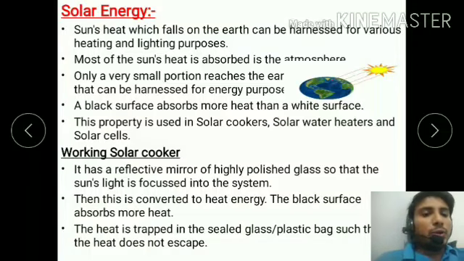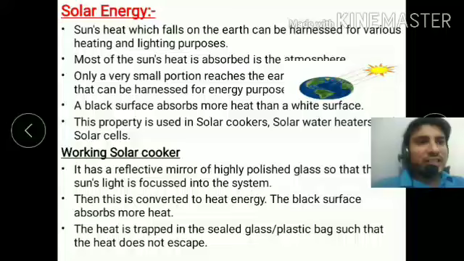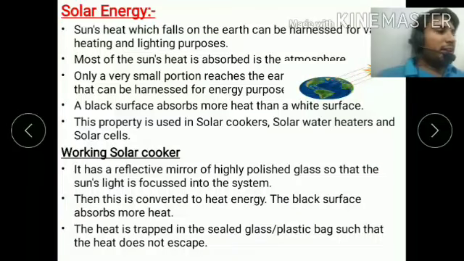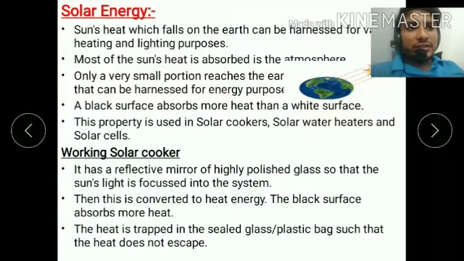Working of the solar cooker: how the solar cooker works, just see and go through the topics. I think you know the name of the solar cooker. The solar cooker is very important. It does not need any kind of electricity. It works on the heat of solar energy. Okay, just see the theory.